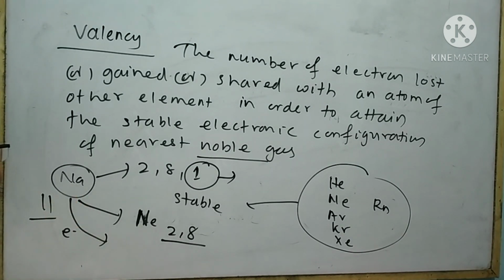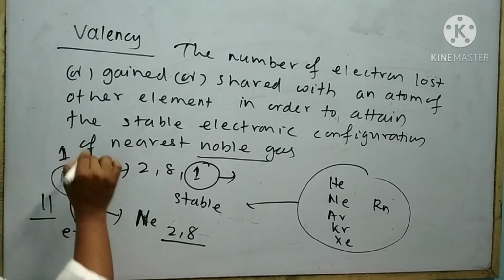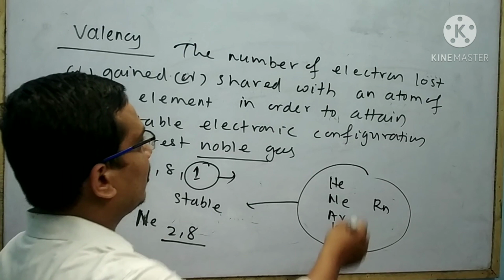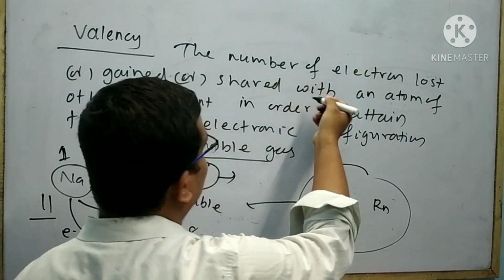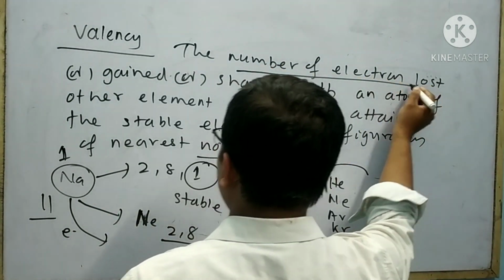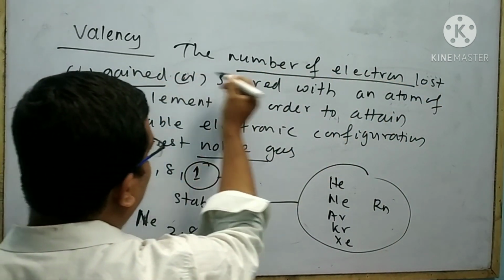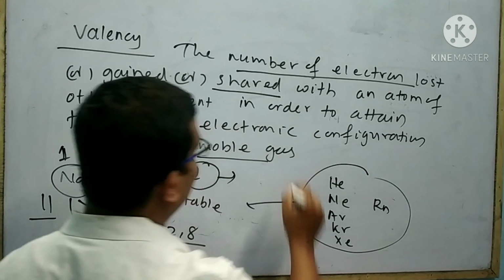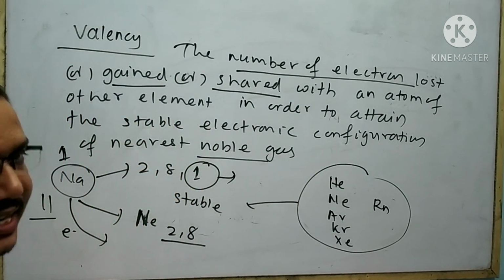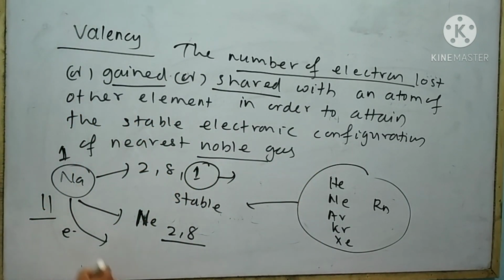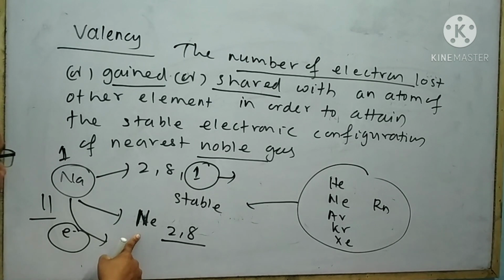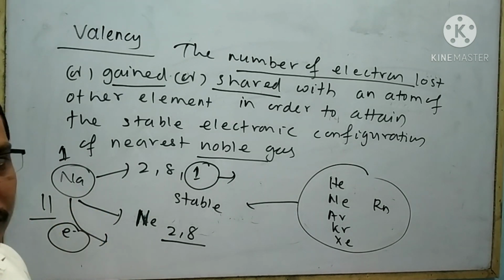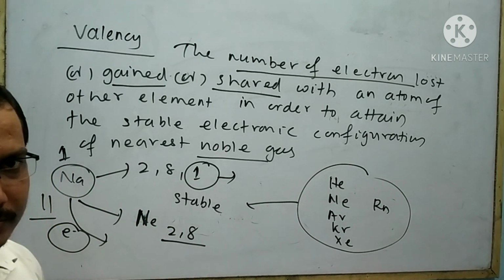So the valency of sodium is 1, because according to the definition of valency, the number of electrons lost or gained or shared is called valency. Here sodium loses one electron and attains the stable electronic configuration of neon, so the valency of sodium is 1.